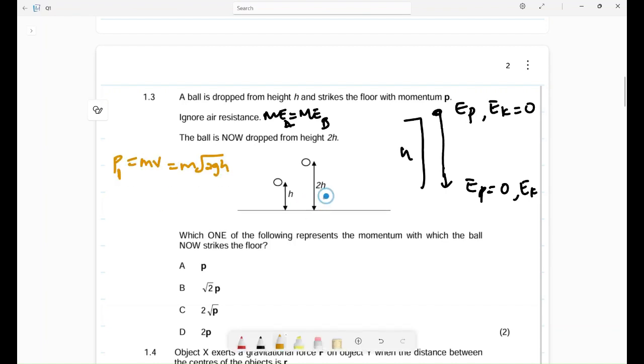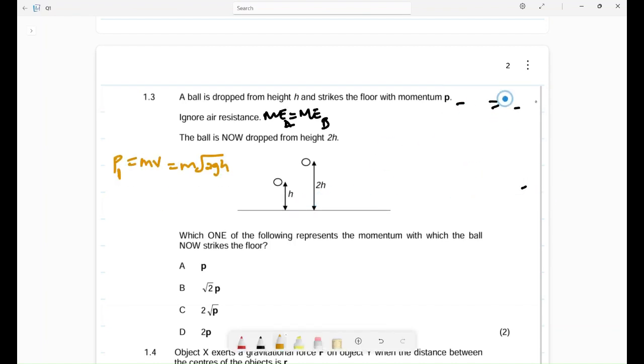We want the momentum here, right? Now let's apply the very same analogy again. Remember we said the initial velocity is 0. Then let's try to find Vf. Vf squared is equal to Vi squared plus 2gh, but I still repeat, Vi is 0.